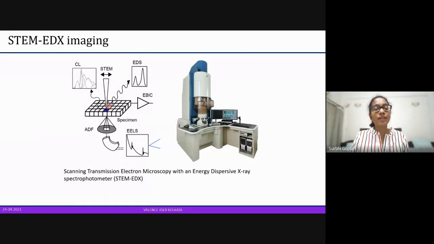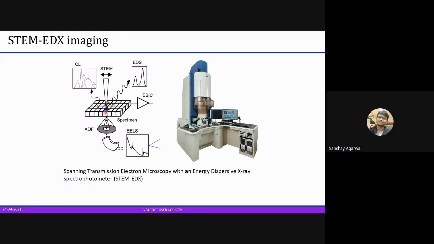And that scattering leads to electrons moving out of the system, and that is what EDX is measuring, whatever atoms are getting scattered out. Does that make sense? Yes, I believe it does.